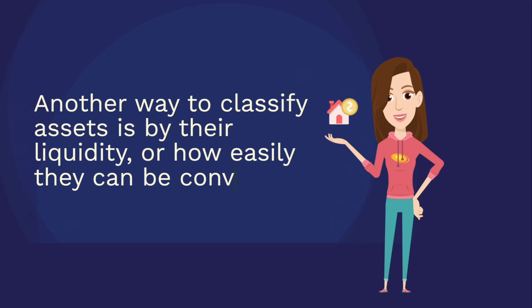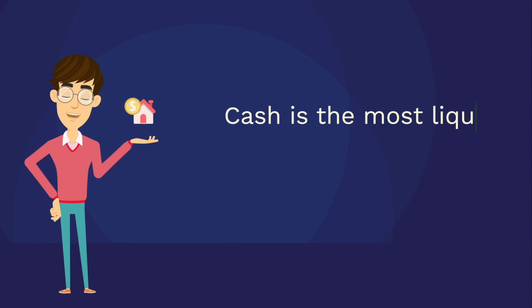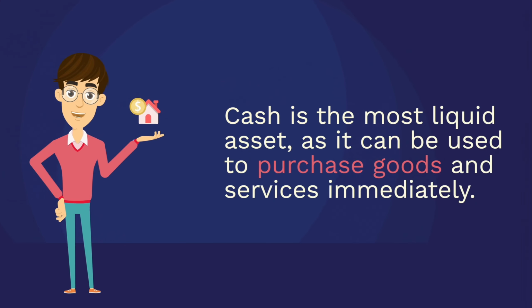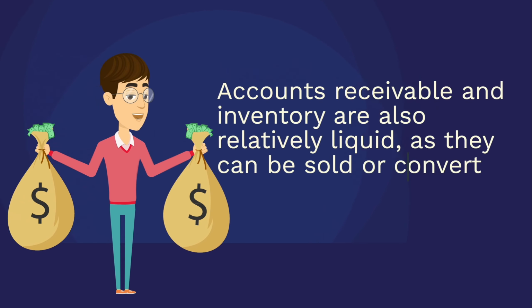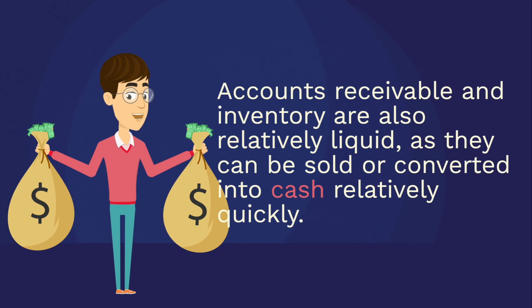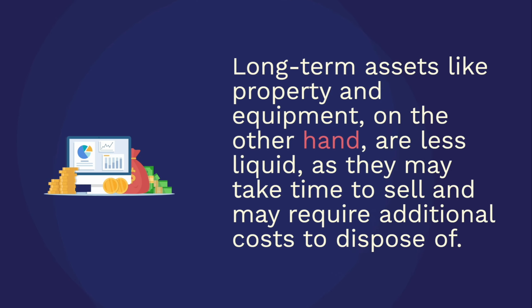Another way to classify assets is by their liquidity, or how easily they can be converted into cash. Cash is the most liquid asset, as it can be used to purchase goods and services immediately. Accounts receivable and inventory are also relatively liquid, as they can be sold or converted into cash relatively quickly. Long-term assets like property and equipment, on the other hand, are less liquid, as they may take time to sell and may require additional costs to dispose of.